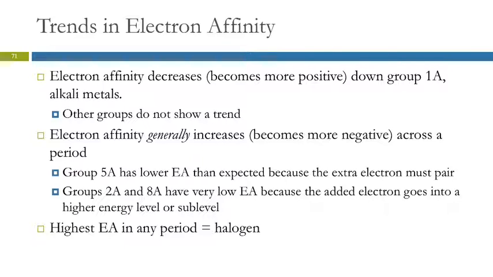So as you go from lithium to sodium to potassium to rubidium, it becomes more positive, meaning they are less wanting to have this. In the other groups, there's not really a trend at all. We do see that electron affinity very generally increases, becomes more negative across a period.